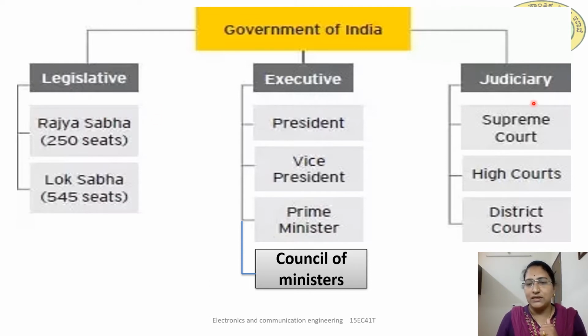Next comes judiciary. We have already seen that the judiciary interprets the laws made by the legislative and executed by the executive organ. It mainly has the Supreme Court, High Court, and District Court. These things we have briefly studied in the previous class. Today, in the Union Executive, let us focus on the structure of Union Executive and the functions of the President and the Vice President of India.